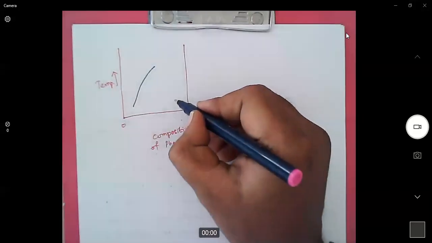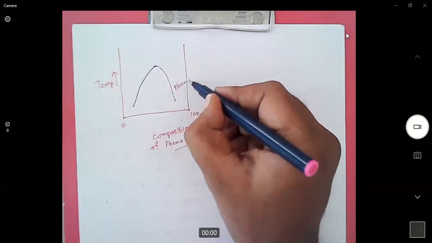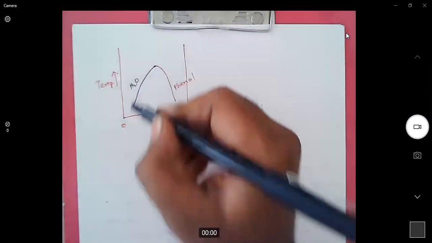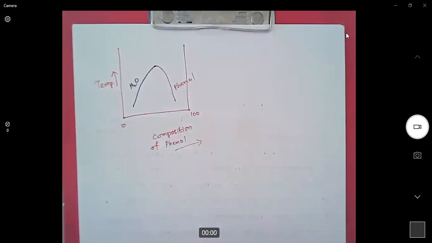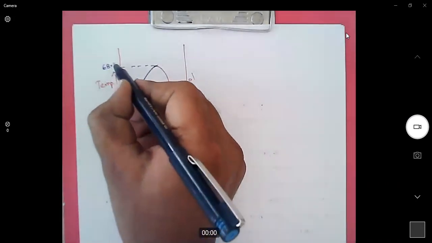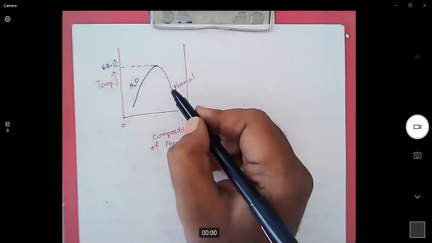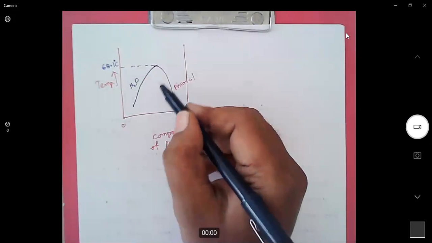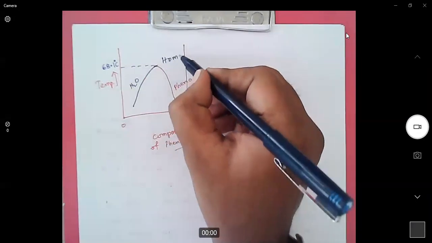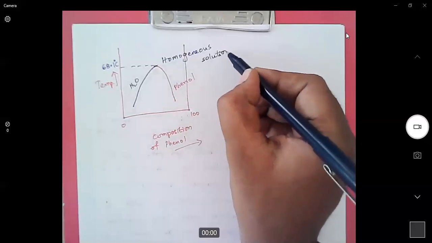But when we increase the temperature at 68.1 degrees centigrade, both water and phenol layers will mix with each other. They become miscible components, so that it generates a homogeneous solution. So this is upper CST.